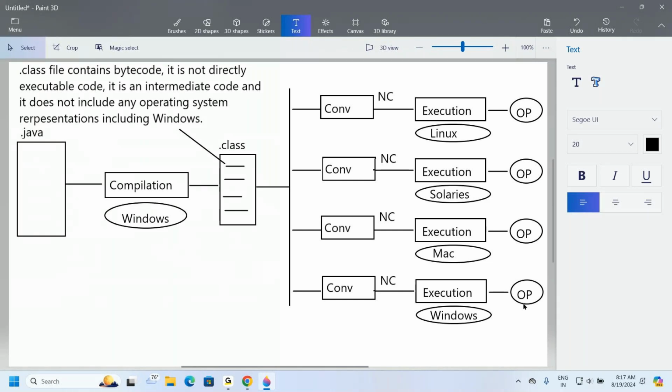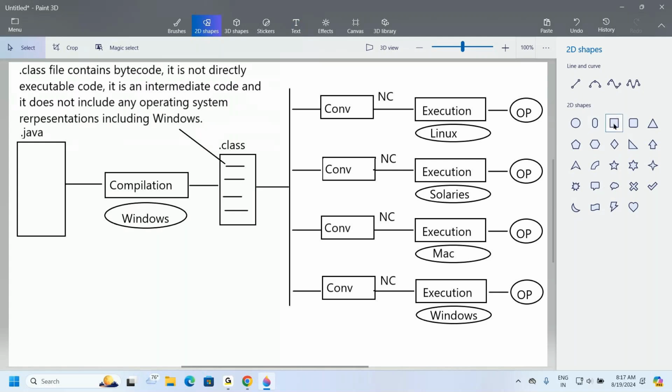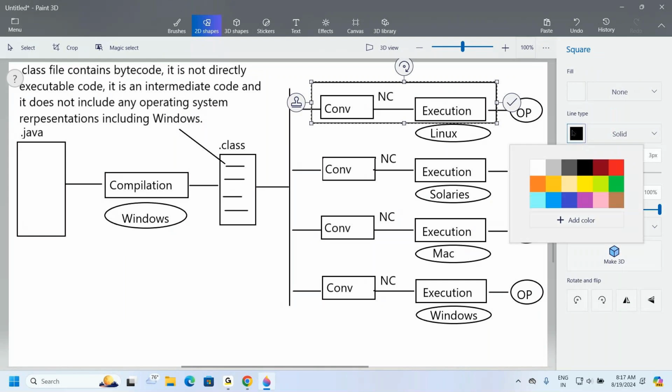But here I have a question. How has Sun Microsystems provided this conversion mechanism? Sun Microsystems has provided both the conversion mechanism and the execution in a single device.